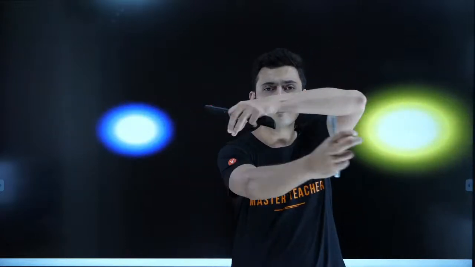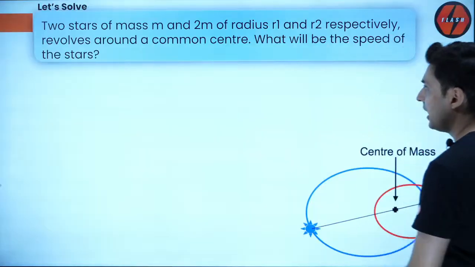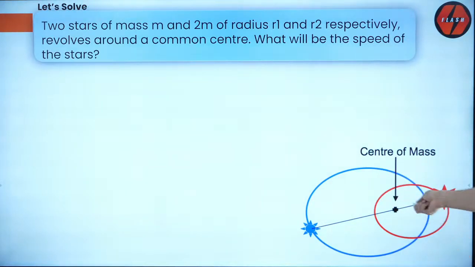Okay, great. Now, this is the best question. I'll just give you a hint for this question. This is a question on double star system. You have to post the answer in the comment box below. So these are nothing but two stars revolving around each other. That's called a double star system, and they revolve around their center of mass.